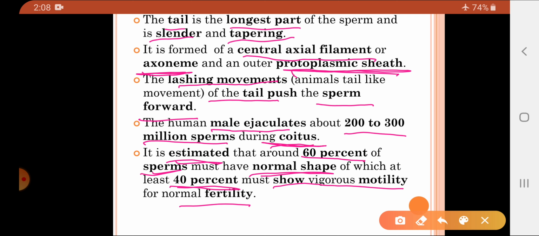So what does it mean? 60% of the sperm should have the normal shape, and out of this 60%, at least 40% of the sperm should show proper motility. Then only that particular person can be considered a normal fertile person.